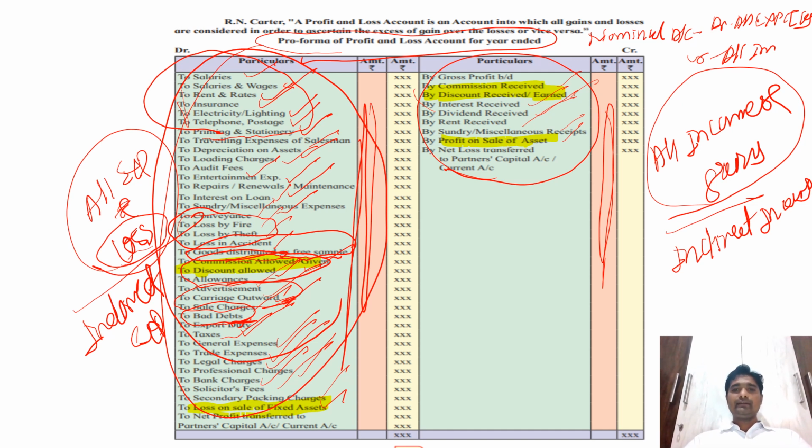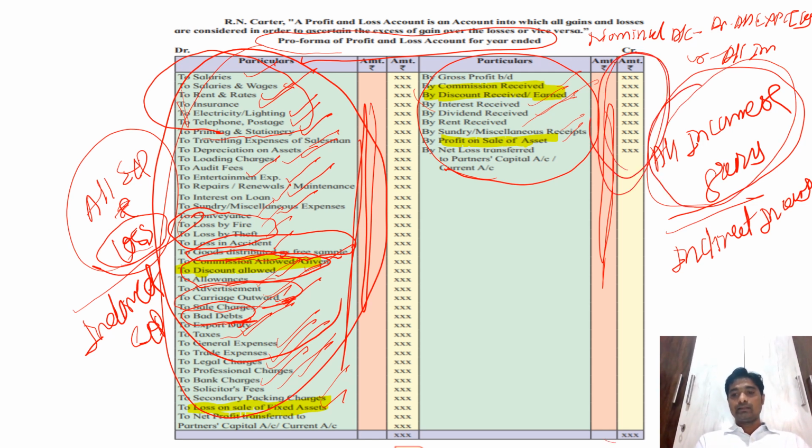Okay, after that, basically why is the profit and loss account prepared? The profit and loss account is prepared to identify the net result of the business. So what is the net result? Whether net profit or net loss. So same concept, how do we calculate the net profit? The credit side includes your incomes and gains. So when the total of these credit items is more than the total of the debit items, suppose the credit total is 5 lakhs and the debit side total is 2 lakhs.